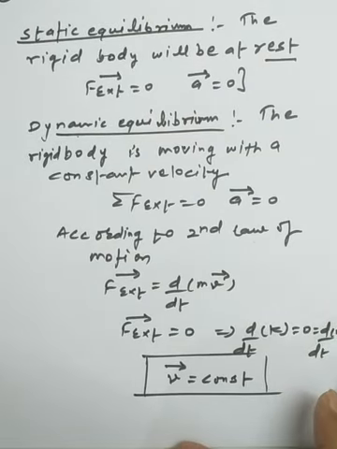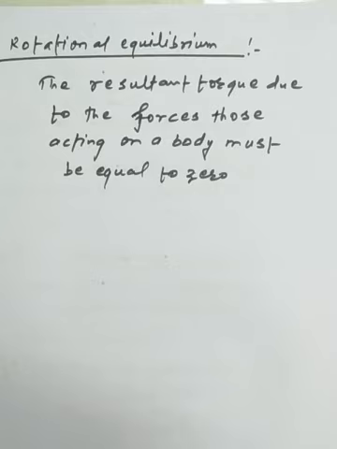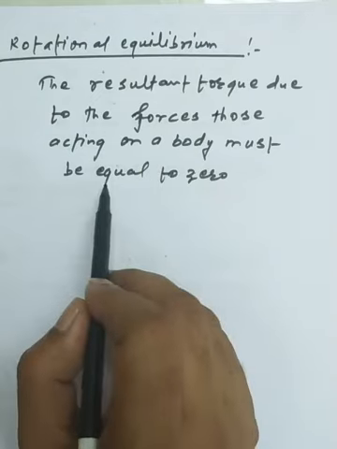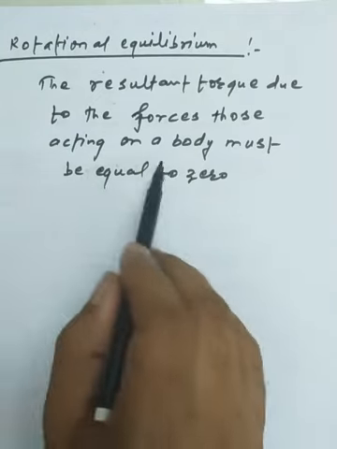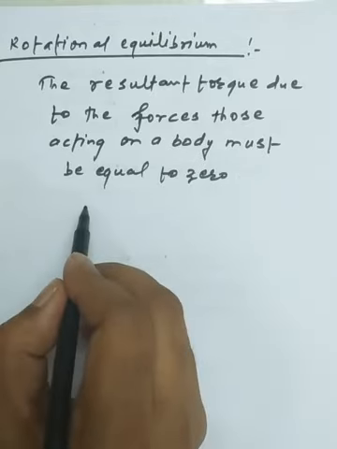Now we will apply some basic rules for rotational equilibrium also. As we are assuming the body is performing pure translational motion, there is no meaning of rotational equilibrium there. So one condition which I have put here: the resultant torque due to the forces acting on a body must be equal to 0.